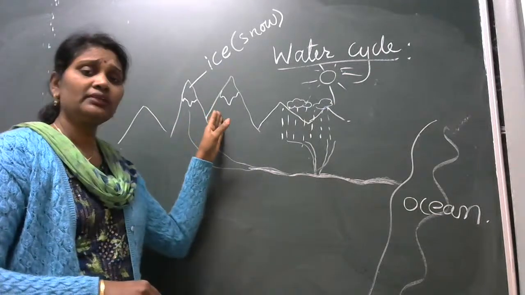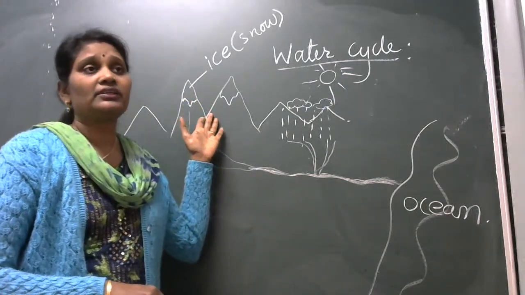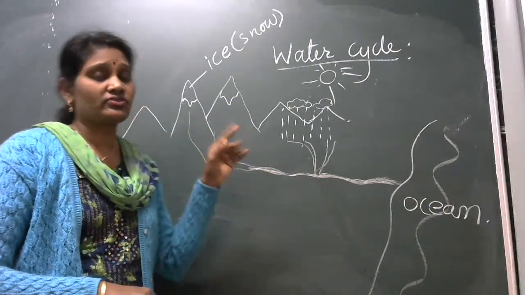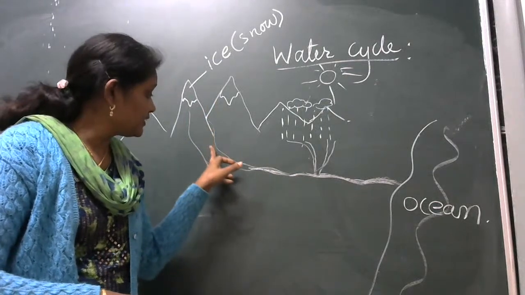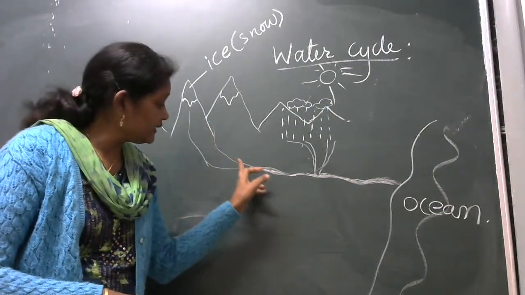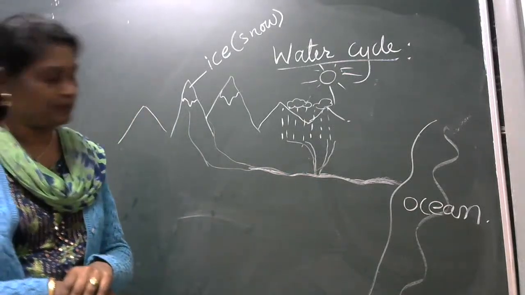Then, when summer comes or the temperature rises, the snow melts and is converted into the liquid form and starts moving towards the ocean, towards the plains.